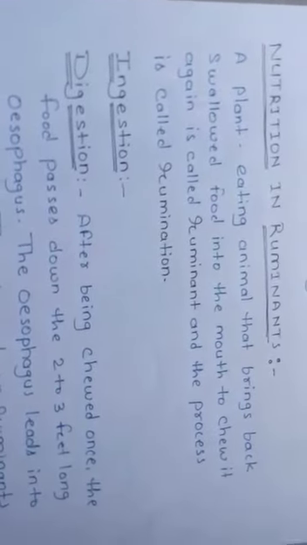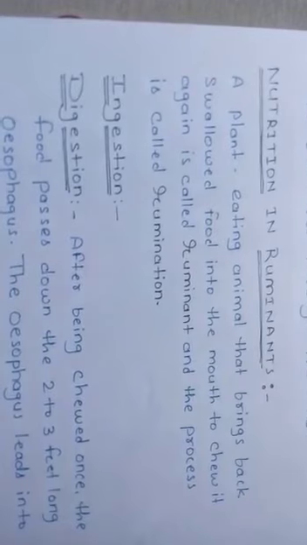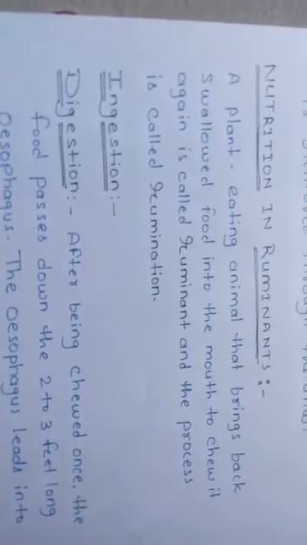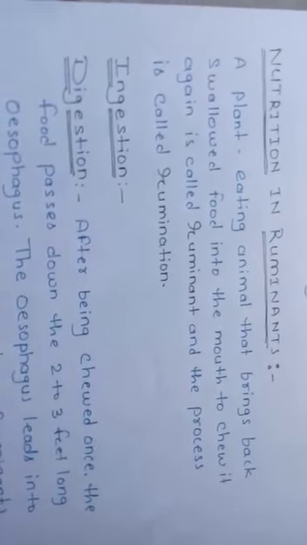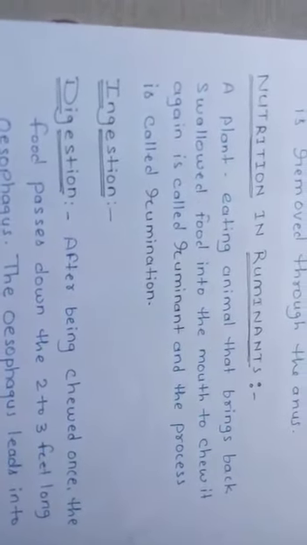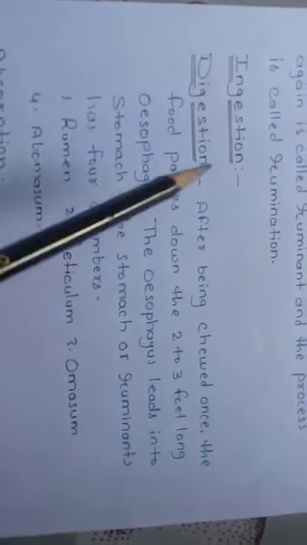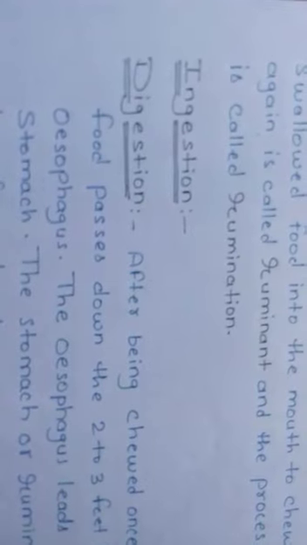If you see grass eating animals, they are always chewing something inside their mouth. That's why they are called ruminants, because they can bring back their food again and again from the stomach to their mouth and rechew it. So they also have certain steps, just like ingestion, digestion, absorption. In ingestion, the food is ingested with the help of the tongue and chewed.